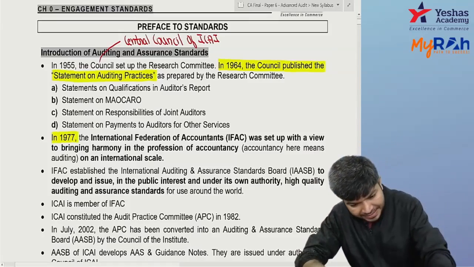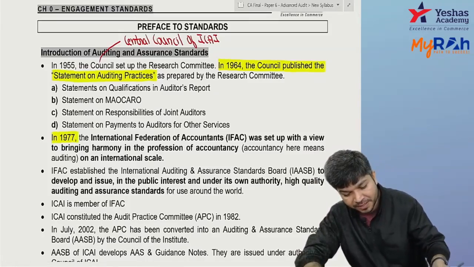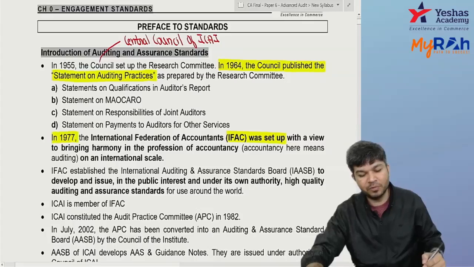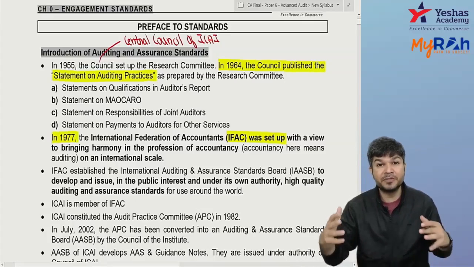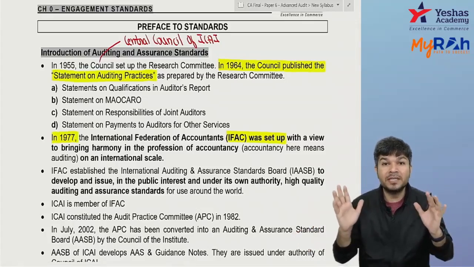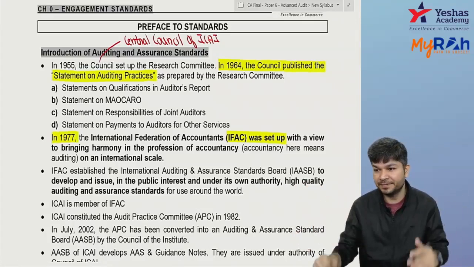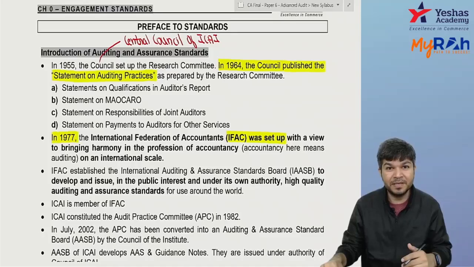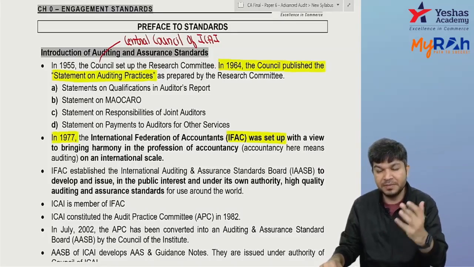So in 1977, IFAC was established to bring harmony in the profession of accountancy. They want auditing to be done in a similar way everywhere. That's why they came up with IFAC.